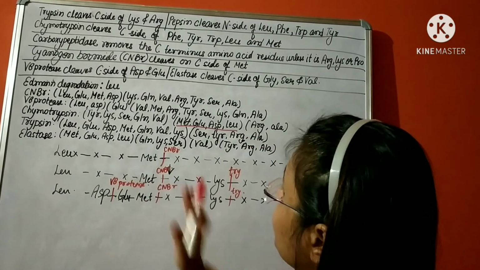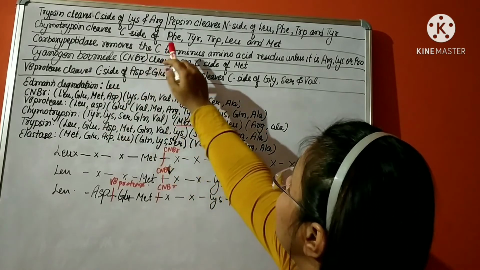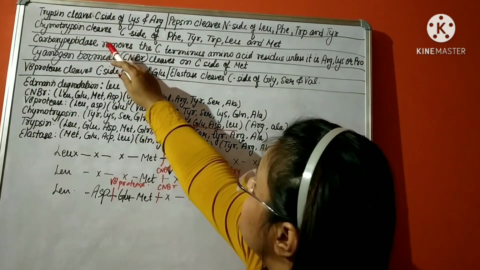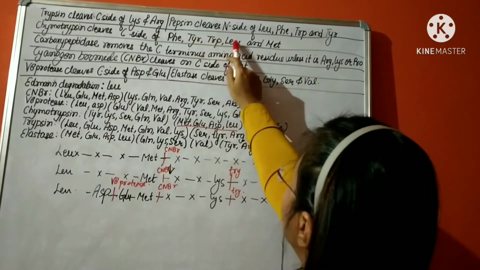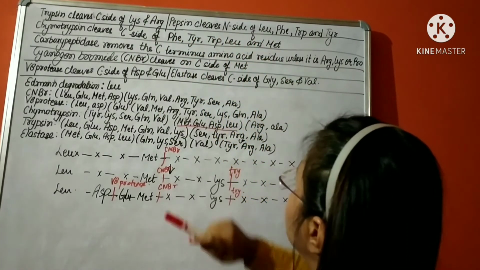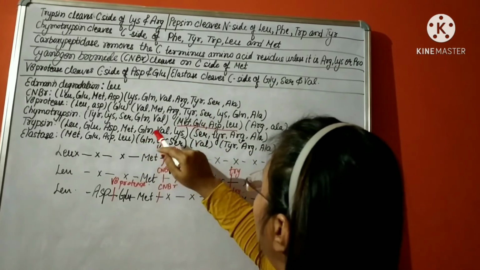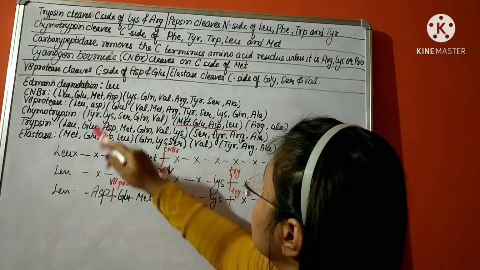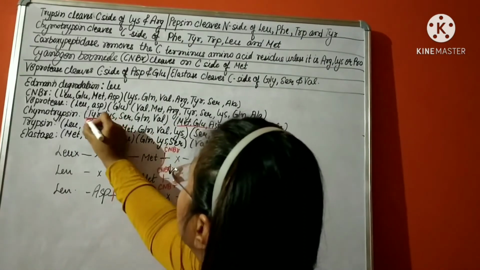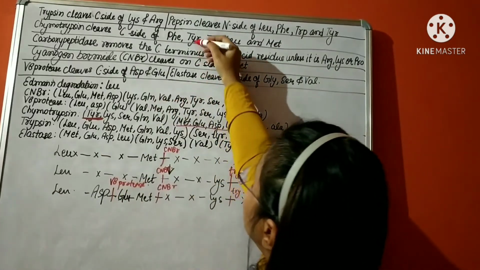First of all, let us check where exactly chymotrypsin cleaves. It cleaves at phenylalanine, tyrosine, tryptophan, leucine and methionine. So we will look for these amino acids. We can see tyrosine over here, right? And it cleaves tyrosine.